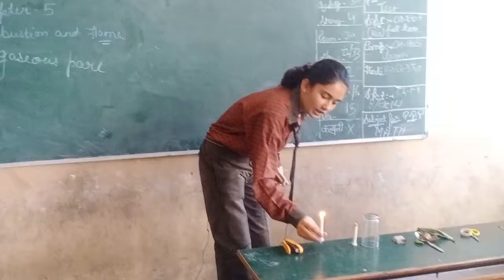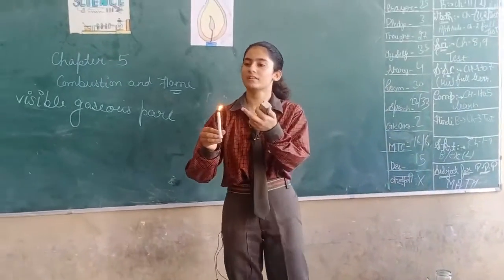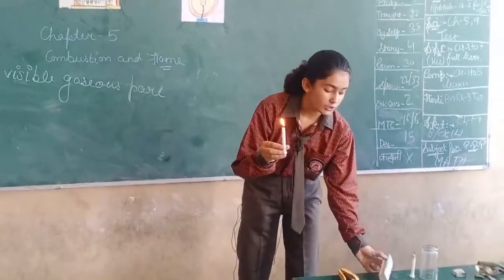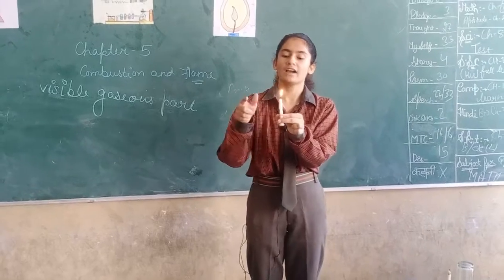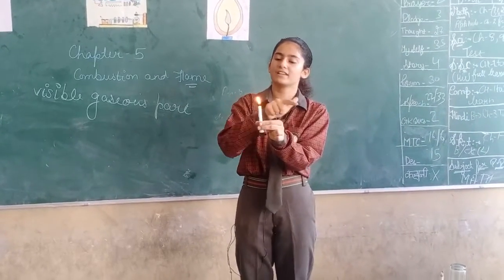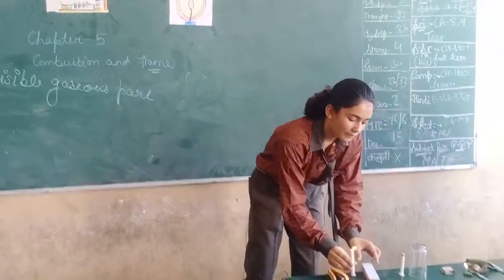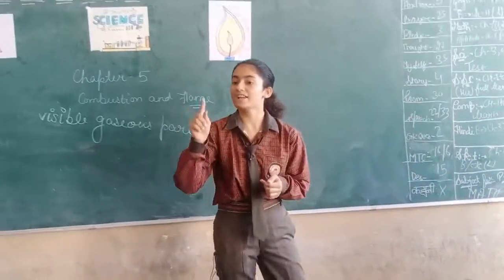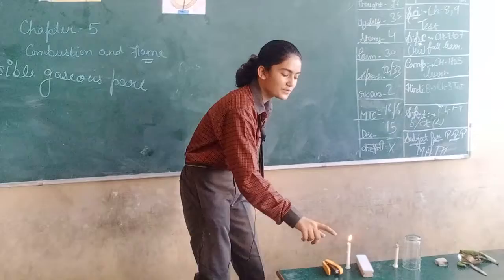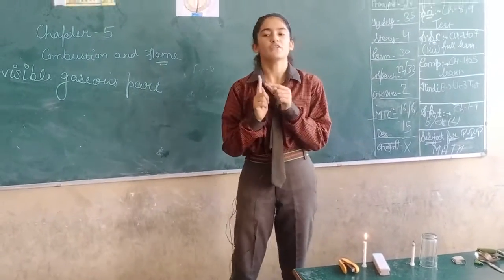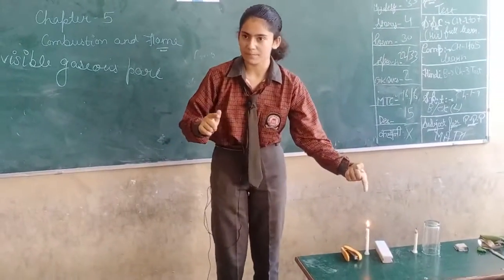Is this candle visible to you all? Yes. Now I will show you how it is gaseous. I will move my finger through the candle flame in this way. See what happened. It doesn't harm my finger. But if I keep my finger on the wick, then it will harm my finger. Means it's a gaseous part.